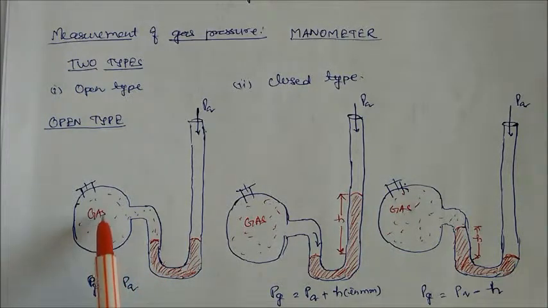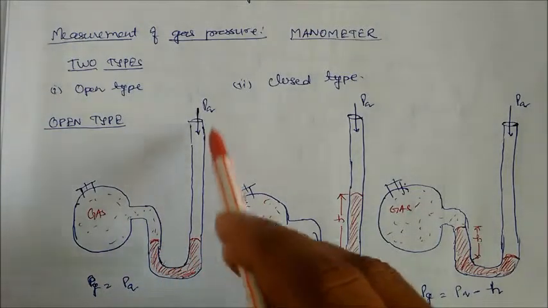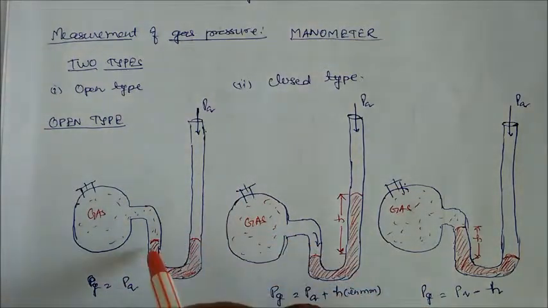So if the gas is putting pressure on this mercury and the heights of the mercury are equal to each other, I am repeating, the heights of the mercury are equal to each other. This means at this end we are getting the pressure from the atmosphere and at this end we are getting pressure from the gas. If both are equal, this means pressure of the gas is equal to atmospheric pressure. If the atmospheric pressure is X, the pressure of the gas will be X. So both are equal to each other.